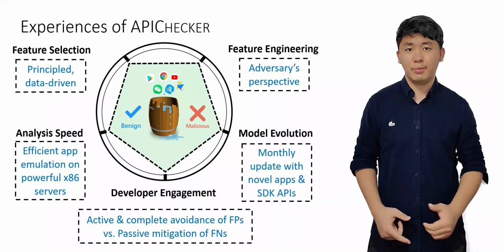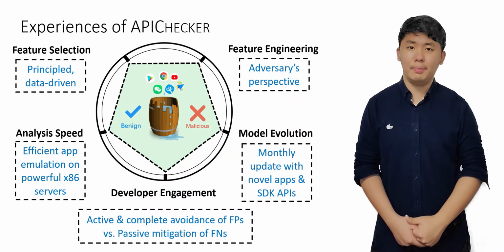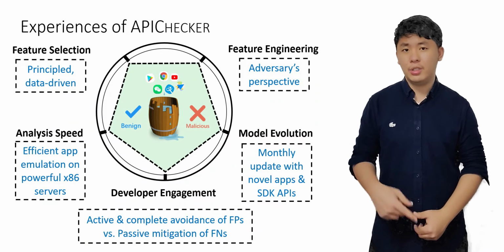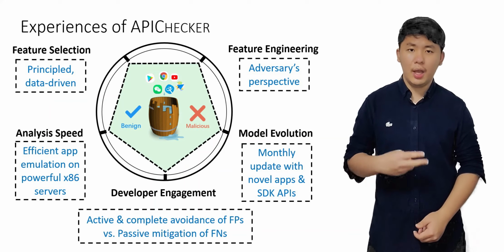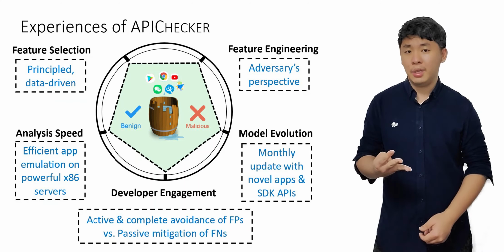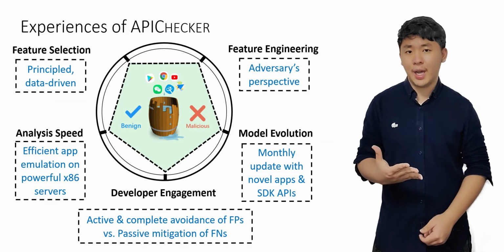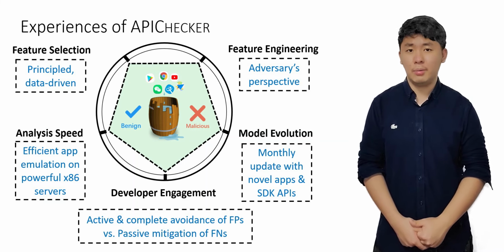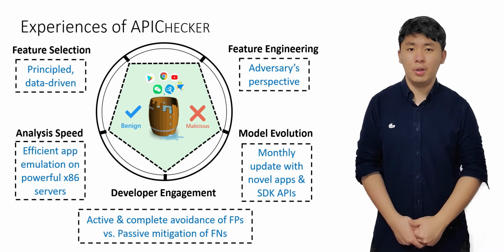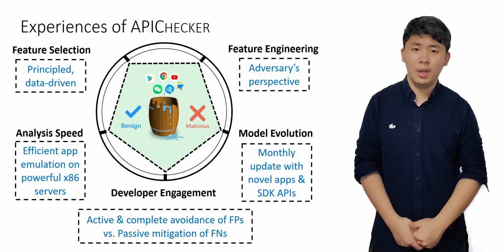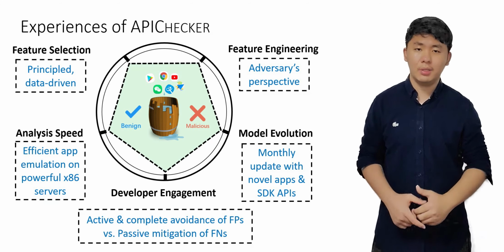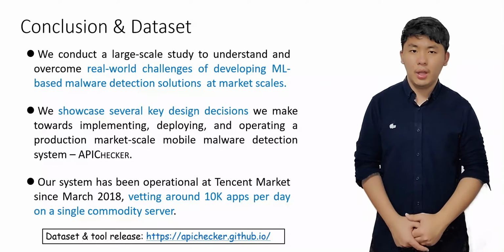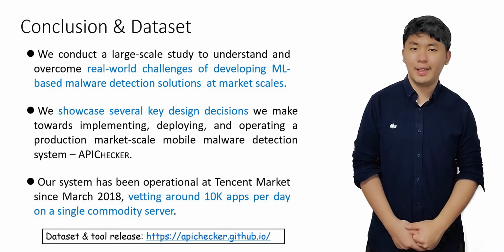I summarize our experiences of building, deploying, and maintaining API Checker at a real app market in 5 aspects: feature selection, feature engineering, app analysis speed, developer engagement, and ML model evolution over time. We believe they are the key challenges to building a similar large-scale ML system. What's more, we know that failure in any of the aspects would lead to the failure of all attempts, namely the wooden barrel effect. To conclude this talk, I list our work's major contributions here.